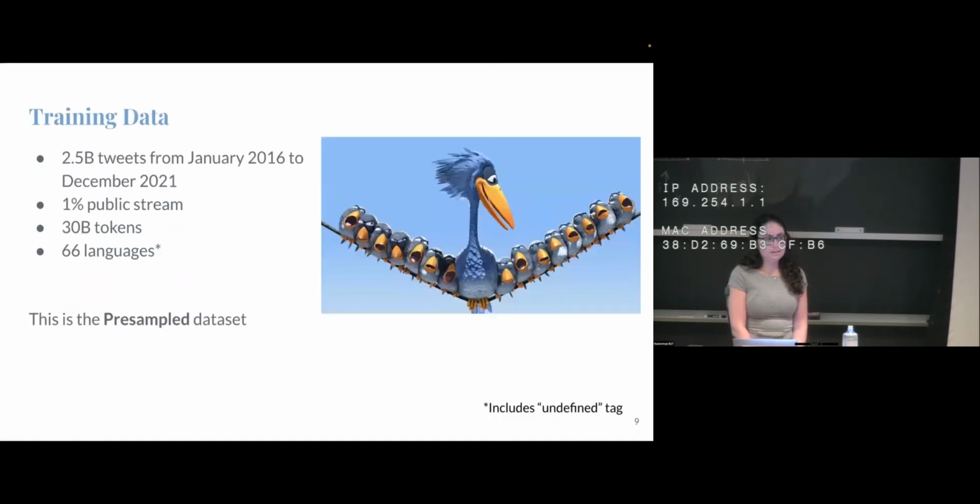For our training data, we use 2.5 billion tweets. This covers 5 years of the Twitter 1% public stream from January 2016 to December 2021. This is about 30 billion tokens, and it covers 66 languages. This 66 languages is as defined by the Twitter metadata. Twitter has its own language identification system.